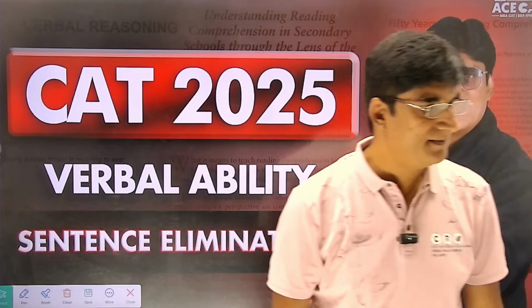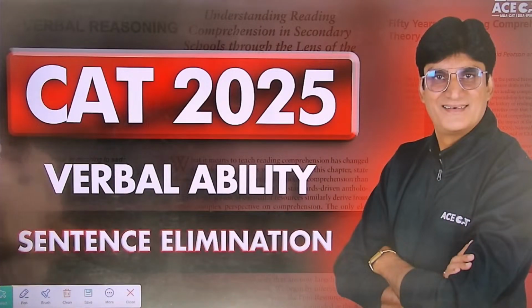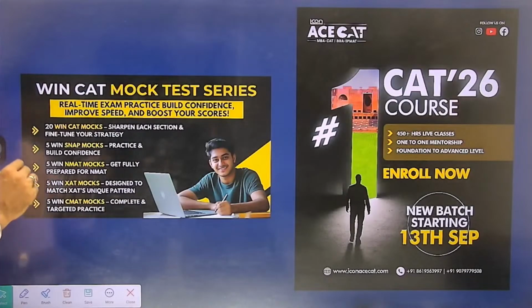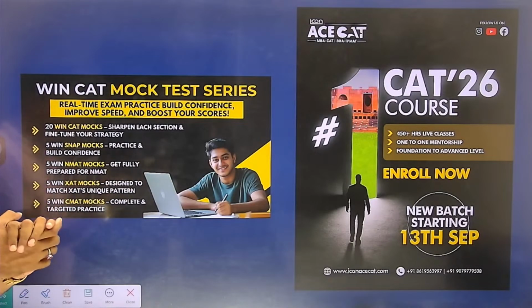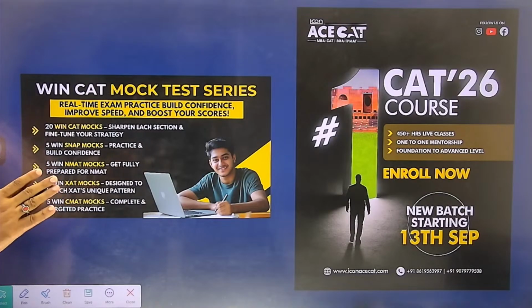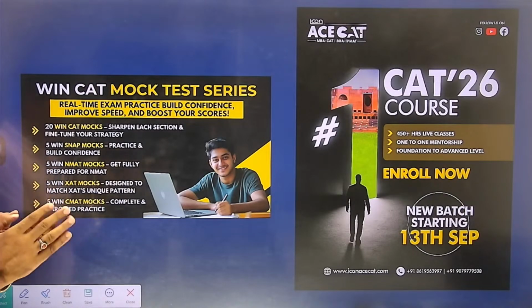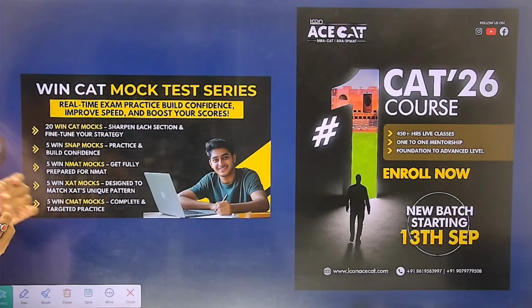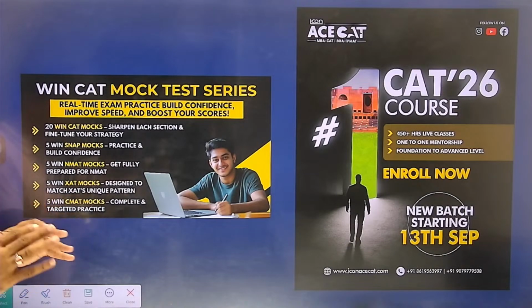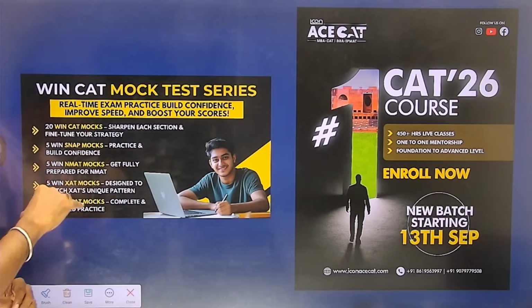So sentence elimination we are going to discuss today. When I talk about sentence elimination, you people very well understand what the pattern is. 5 sentences are given to us, and among those 5, we need to find out the odd one out. This becomes a test of jumbled paragraph also and odd one out also. It is not needed that each and every time we need to arrange the rest of the 4 sentences to identify the odd one. Many times just by reading all the 5 sentences, you are able to make out that this sentence seems slightly different.